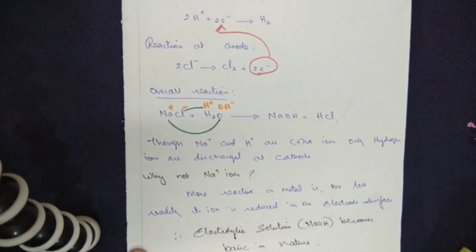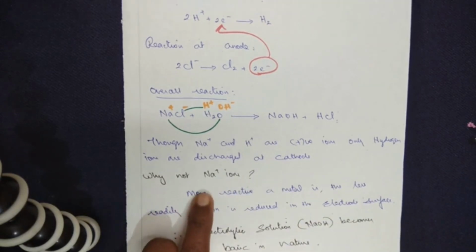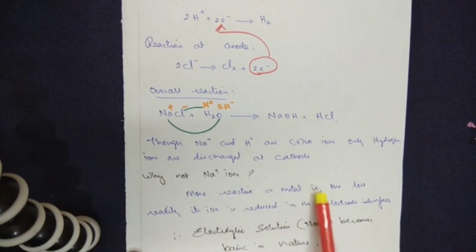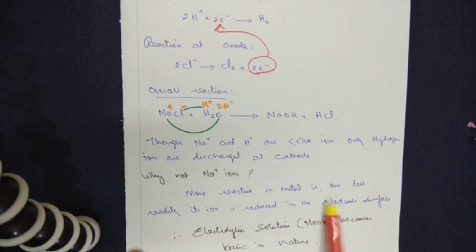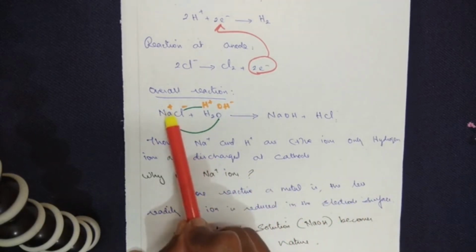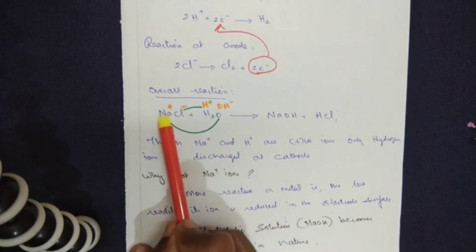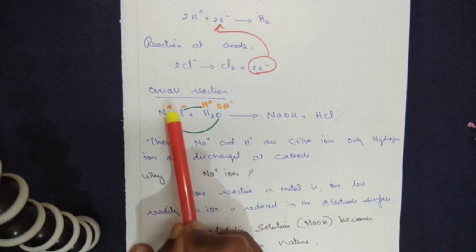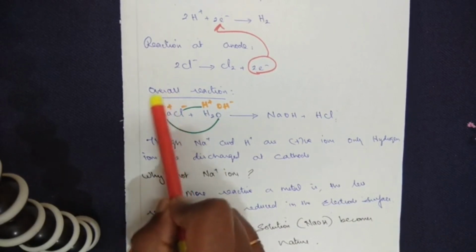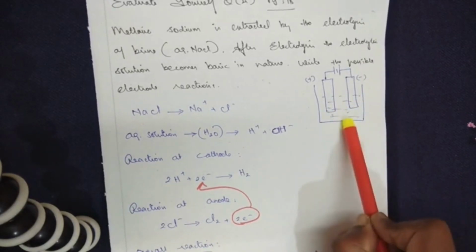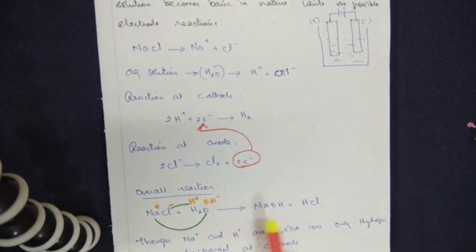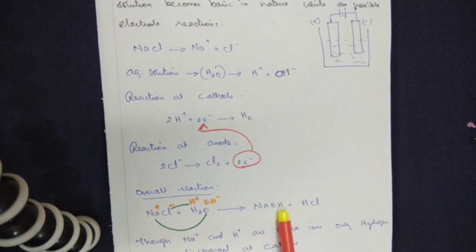You know sodium is a reactive metal. The more reactive a metal is, the less readily its ion is reduced at the electrode. So between Na+ and H+, Na+ is of an active metal or a highly reactive metal. So these ions do not move to the cathode, they remain in the solution. That's how finally we get a sodium hydroxide solution.